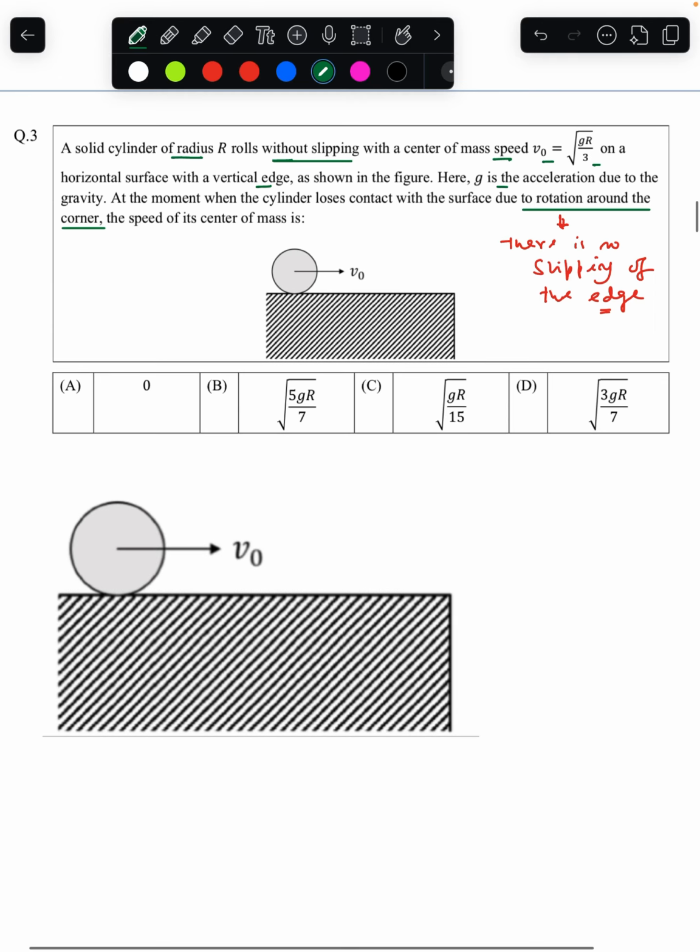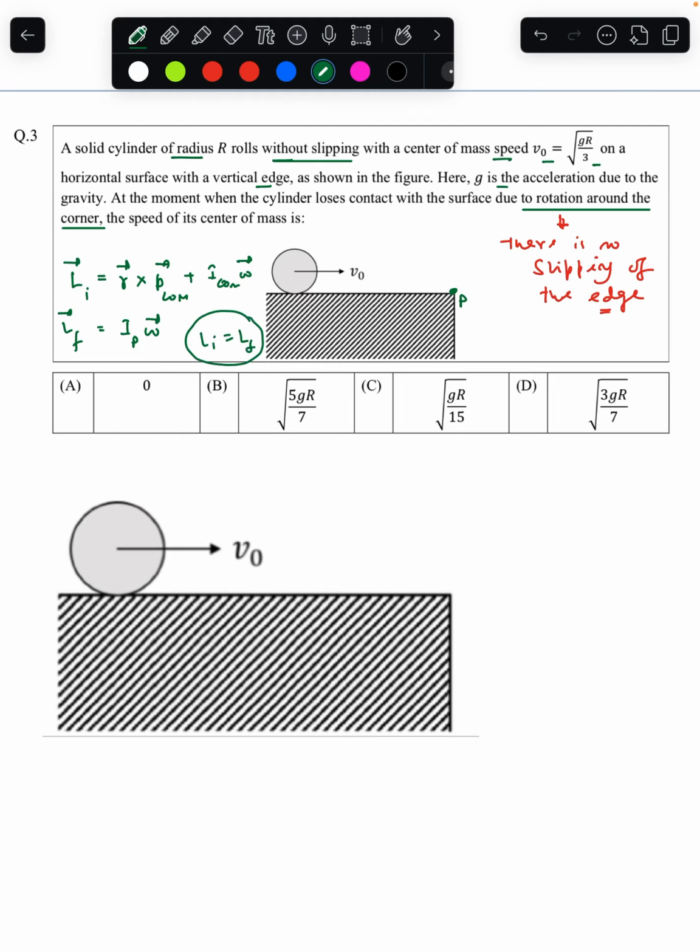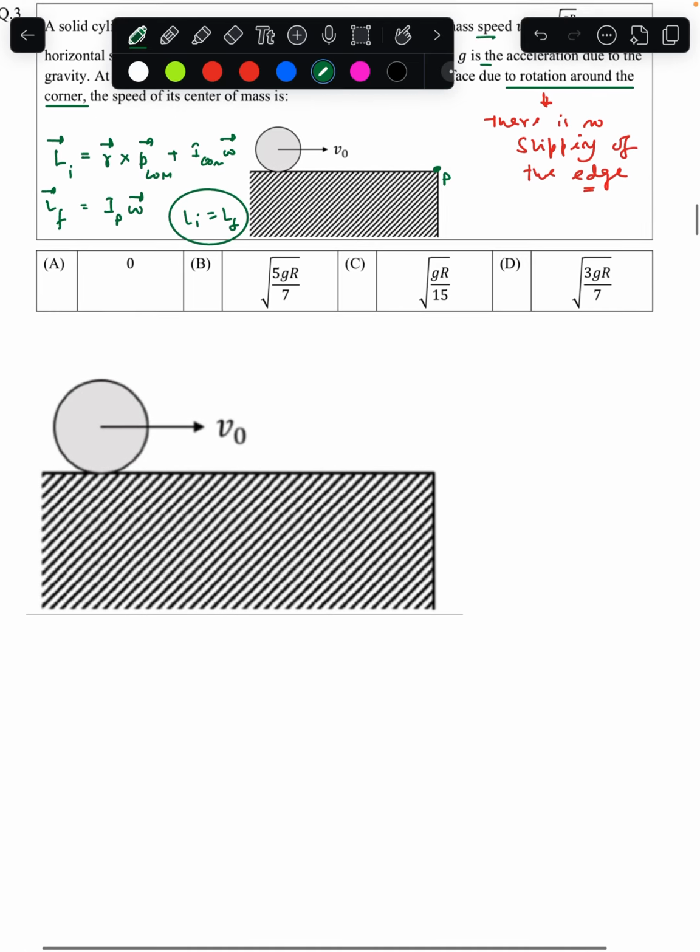Now you can check this out by conserving the angular momentum also. Initially, angular momentum L initial will be equal to R cross P center of mass plus I center of mass into omega, since it is in pure rolling. And L final, when it is basically moving over this particular edge, will be the moment of inertia about this corner, point P, into omega. And by doing Li equals Lf, you will get a clear-cut idea that there is no loss in energy itself. So now let us come to the problem.